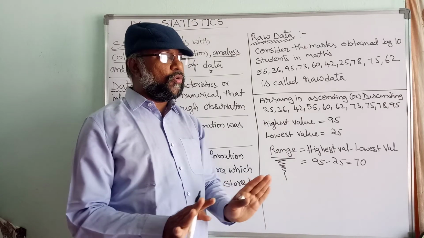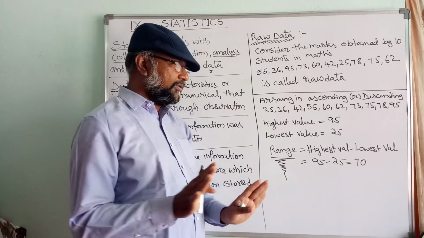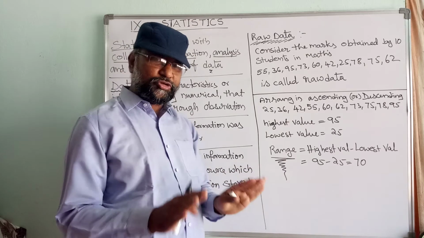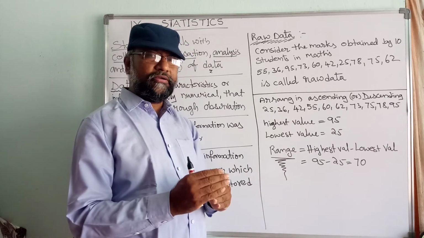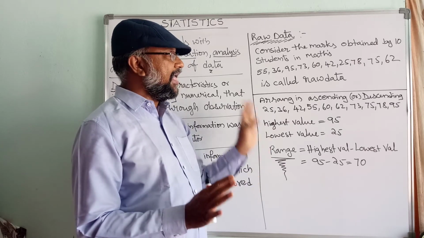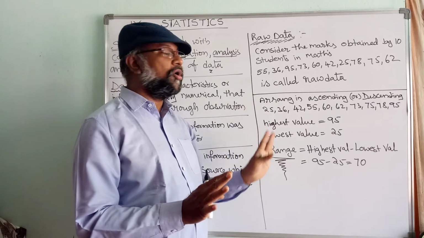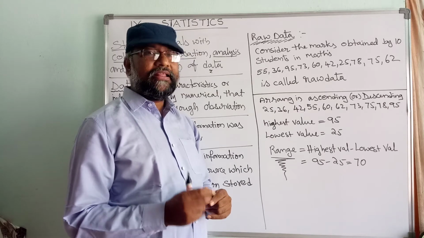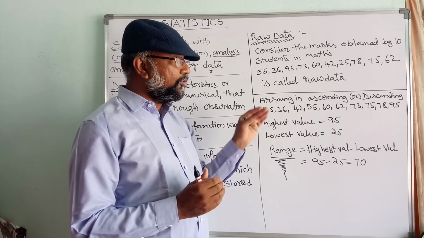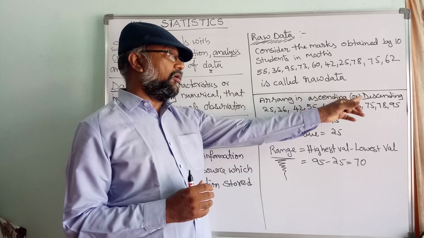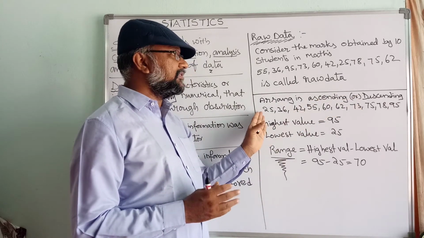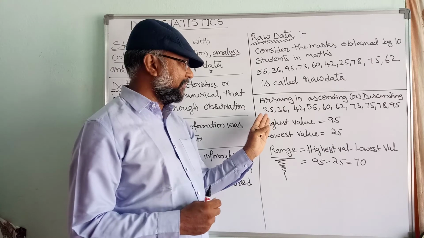There is no alteration, no arrangement, no change in the order, nothing happened, as it is. That is called the raw data. Next point, if you are arranging the data in ascending order or descending order, this is called arranged data.